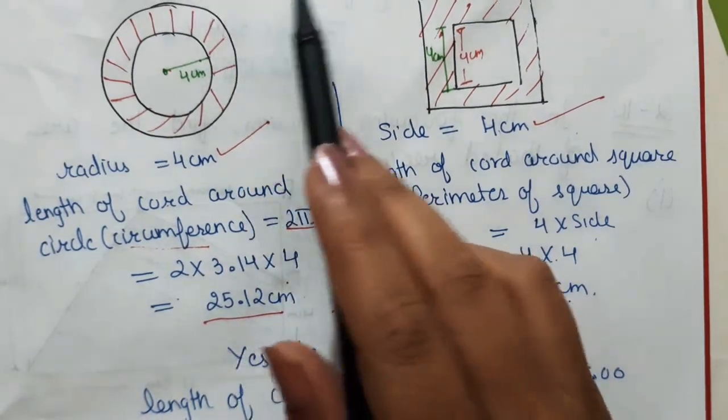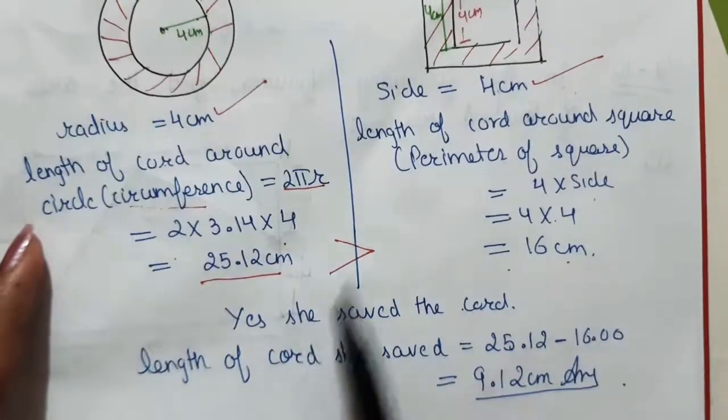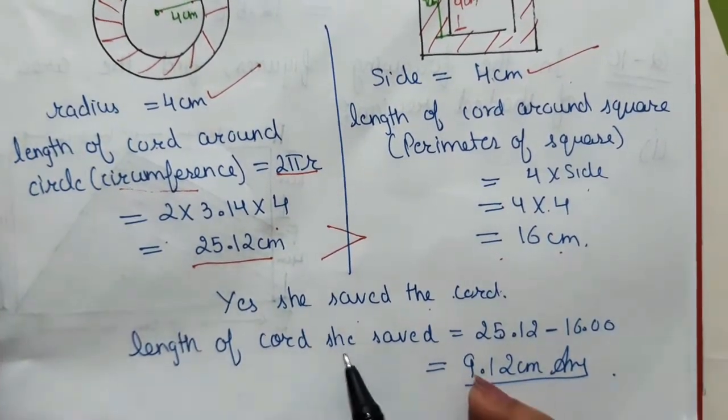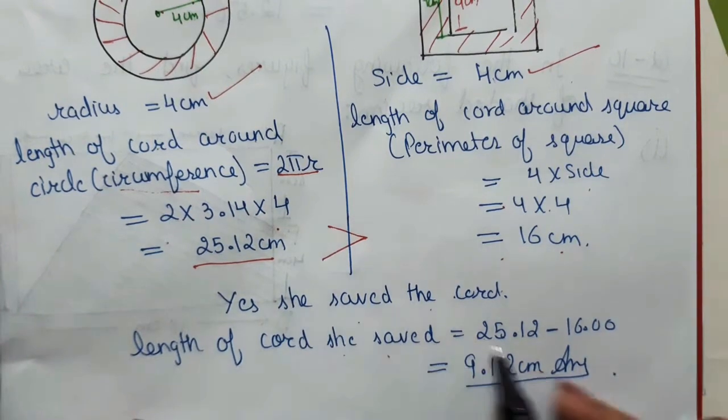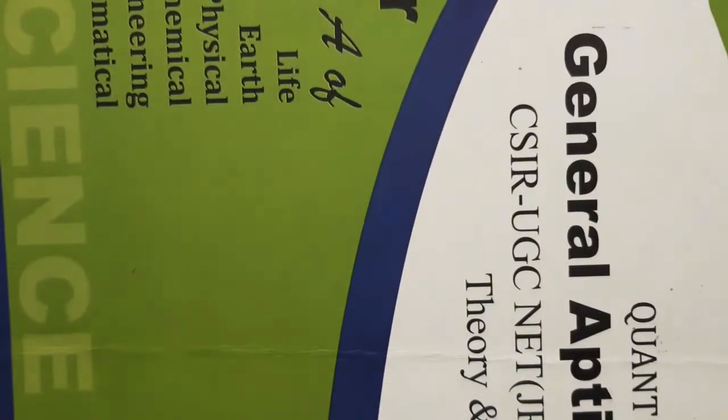So did she have any cord? In the question they are asking, did she have any cord? Yes, she saved the cord, and the length of the cord she saved is equal to 25.12 minus 16, that is 9.12 centimeters. Now let's move to next, that is your question number 9.